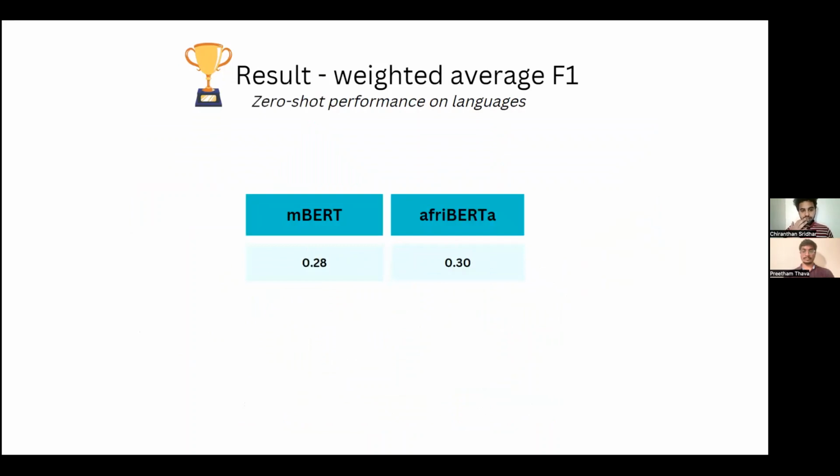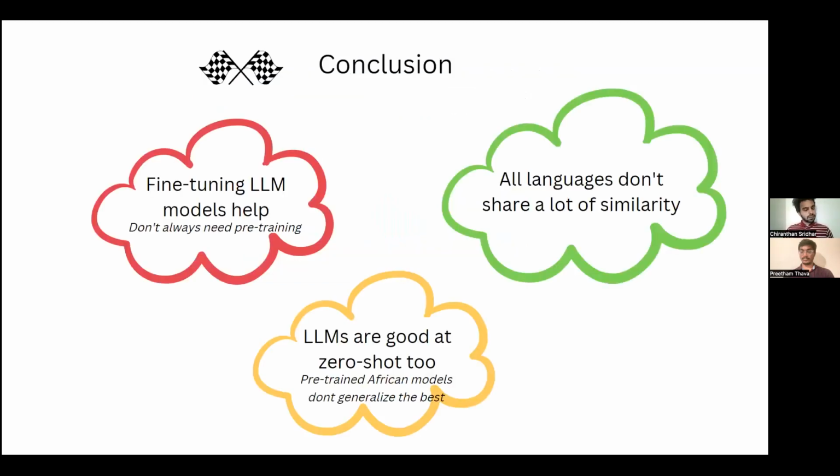Now let's see the zero-shot performance. Again, mBERT and AfriBERTa performed very similarly and gave very comparable results. So what can we actually conclude from these results and this set of experiments?